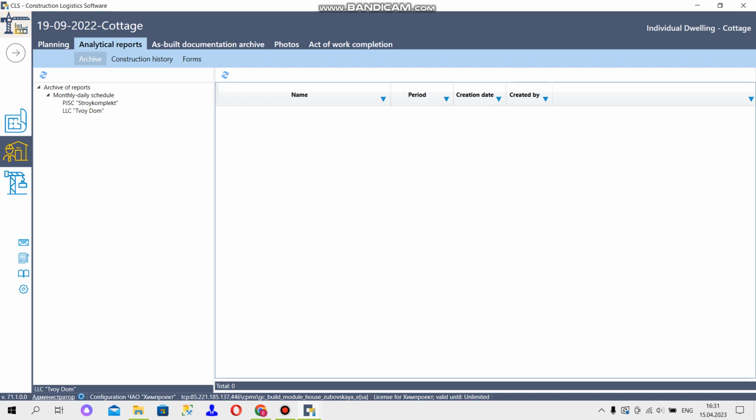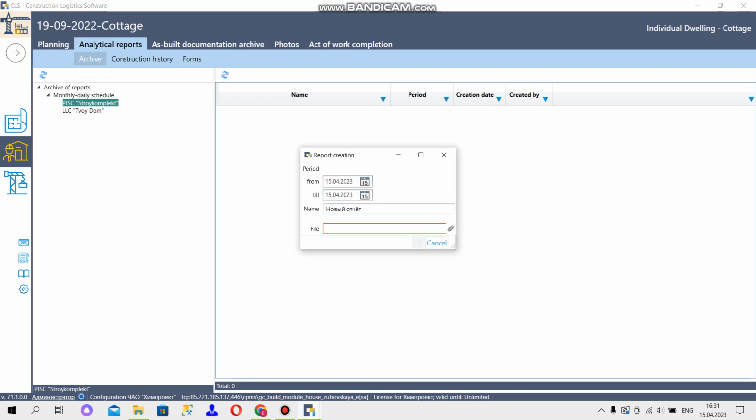for the appropriate subcontractor. We select this subcontractor, and in the left part of the window we call the context menu, Add item. In the period window we need to fix the period time. For us it will be August. We specify the name of this report.